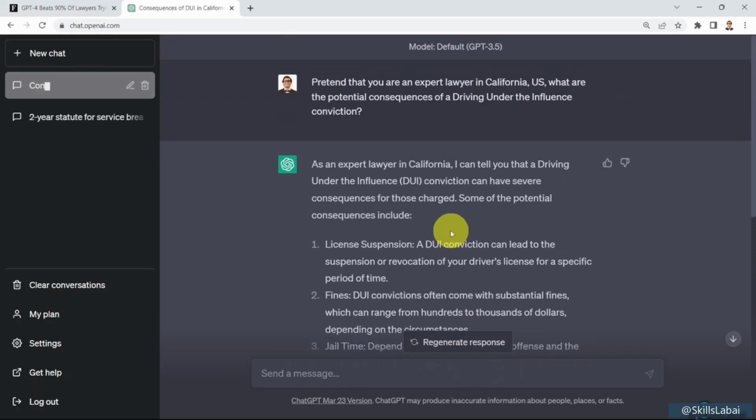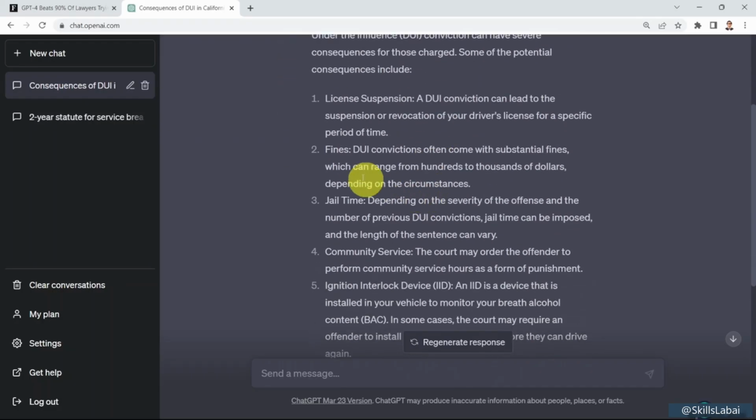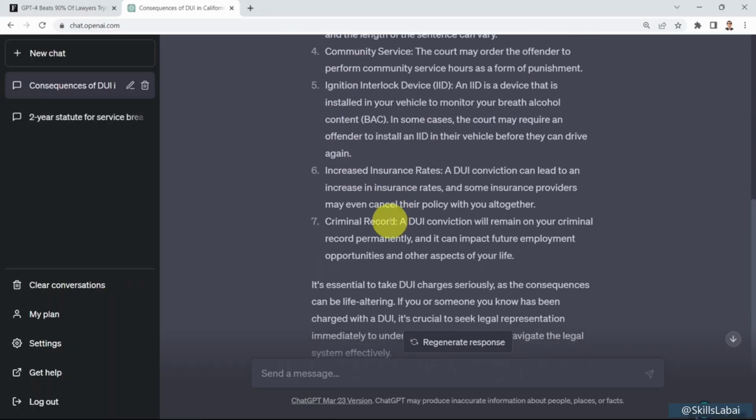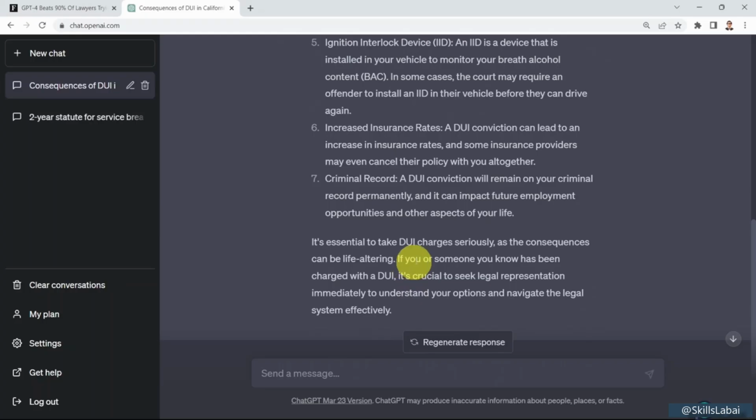Basically, you will get a quick answer telling you, as an expert lawyer in California, I can tell you that a driving under the influence, or DUI, conviction can have severe consequences. There are fines, jail time, an ignition interlock device or IID, and many more explanations here, which is really accurate. Okay, let's go ahead and ask another question.